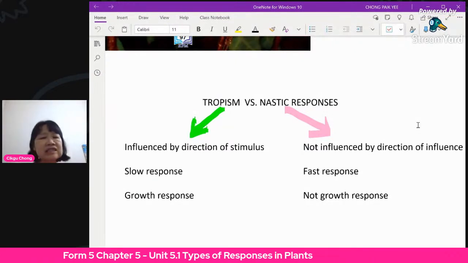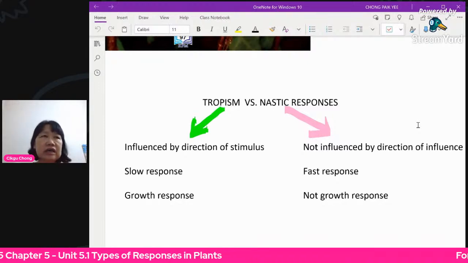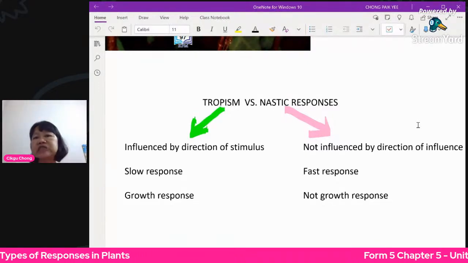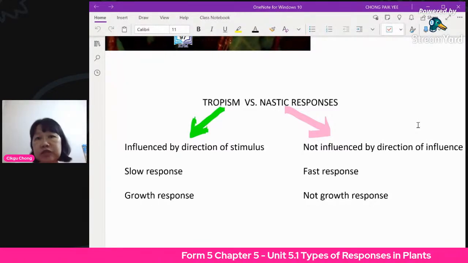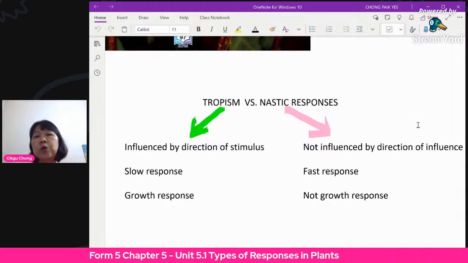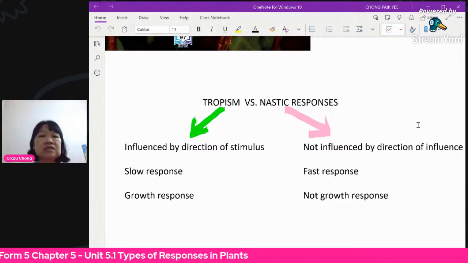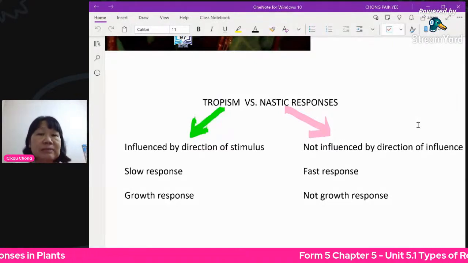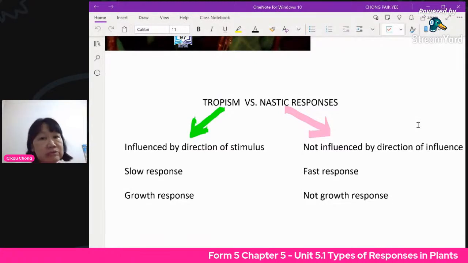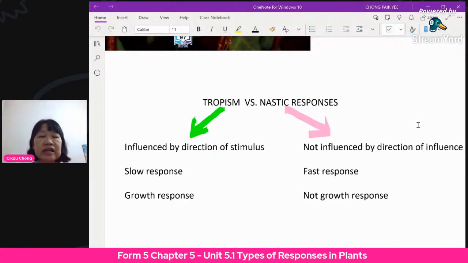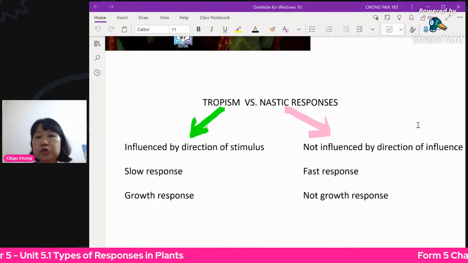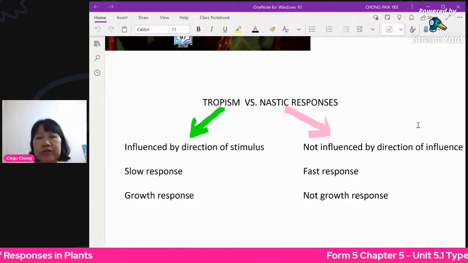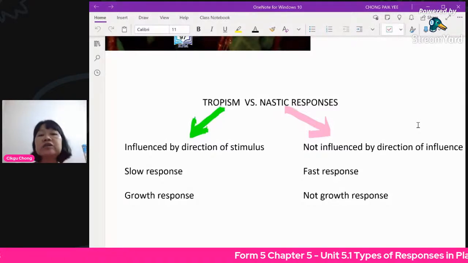Whereas for nastic, it's nothing to do with growth. Usually it's nothing to do with it. It may be growth also, but it's not obvious. So it may not be a growth response. The plant is maybe already an adult, already grown up, but it can show nastic response based on certain situations. Like for the Mimosa pudica, the plant we call pokok semalu. When you touch it, it will close immediately. So it doesn't matter whether it is an adult plant or a young plant, nothing to do with growth. It will show that response when it's being touched. Okay, so here are the three differences.